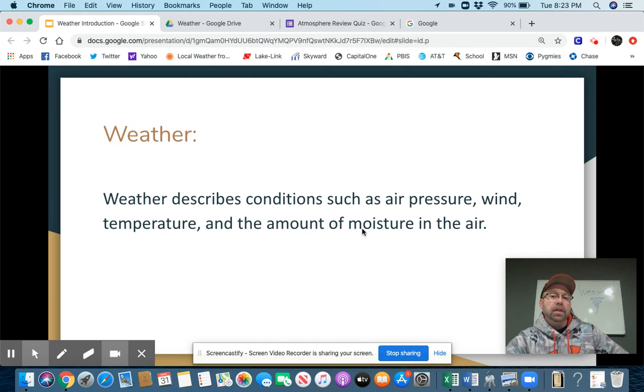Now, weather describes such conditions as air pressure, wind, temperature, and the amount of moisture in the air. We're going to go over each one of those today. There will be a short quiz at the end of it. Maybe 5 questions. We'll see how that goes. But we're going to touch base on all of those right now.